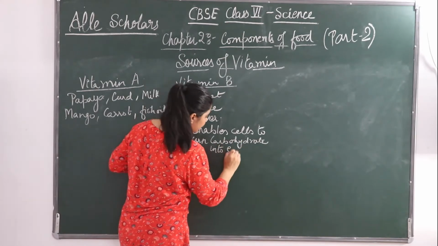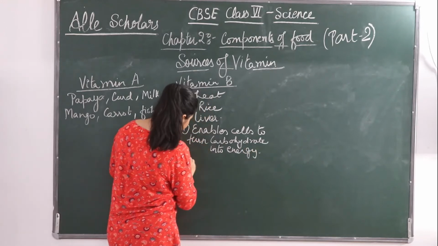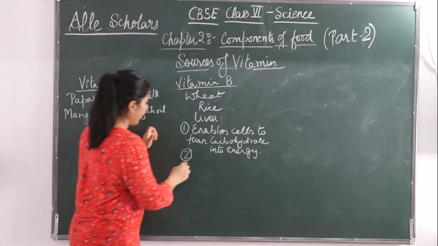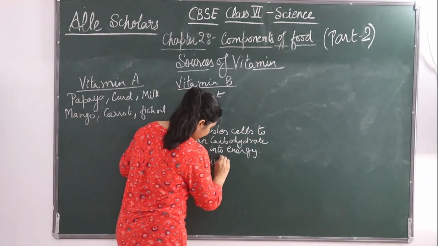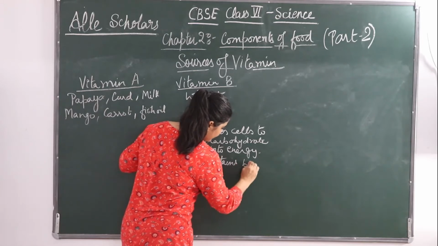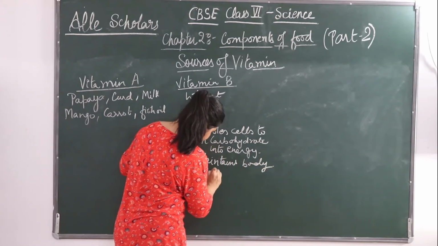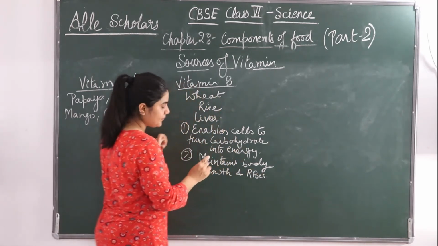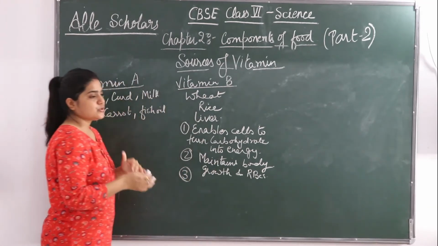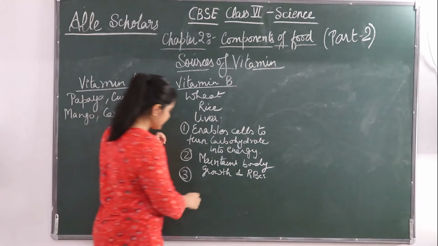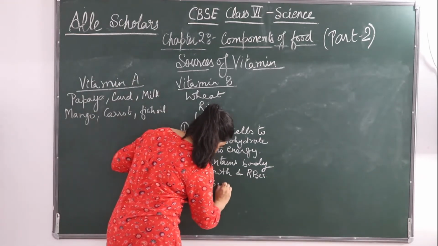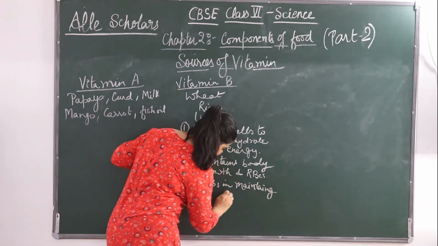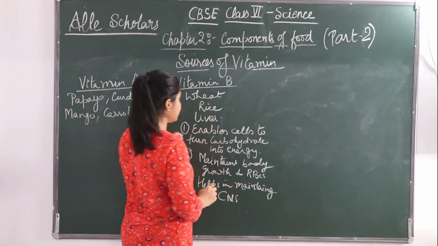Another very important function is that it maintains body growth and RBCs. Next, it helps us to maintain our central nervous system, that is CNS, which is very important.